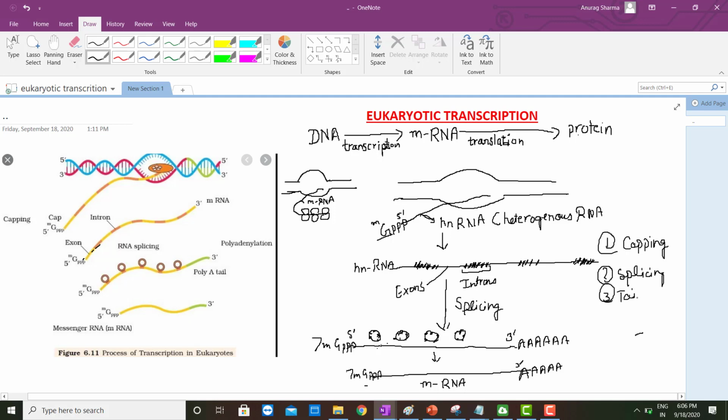A polyadenylate tail is added at the 3' end. Capping and tailing are required for the RNA because when the mRNA is formed and comes outside the nucleus into the cytoplasm, there is a different environment, with so many enzymes. So the 7-methyl guanosine cap and this poly A tail protect this RNA from degradation. So this is the final mRNA.